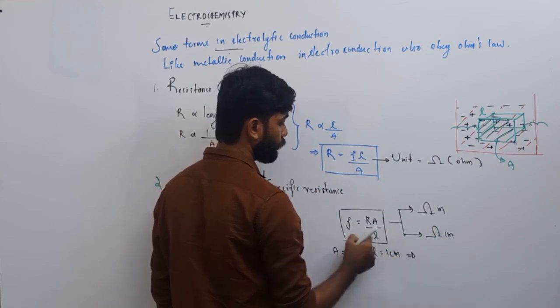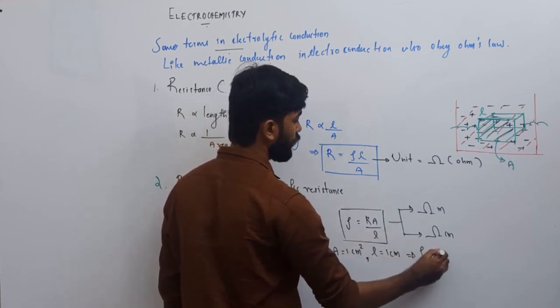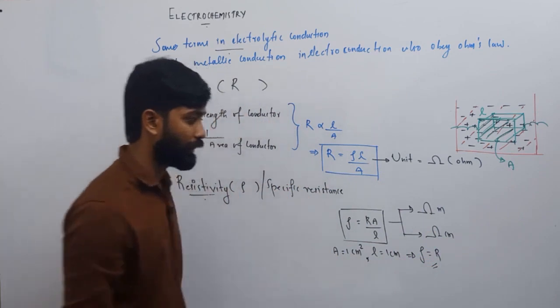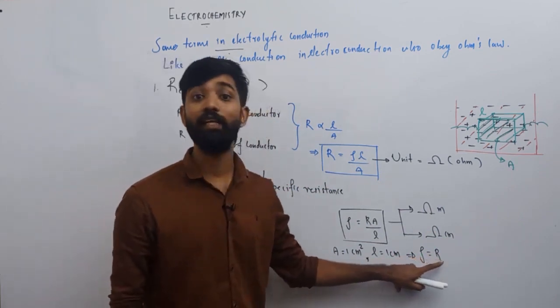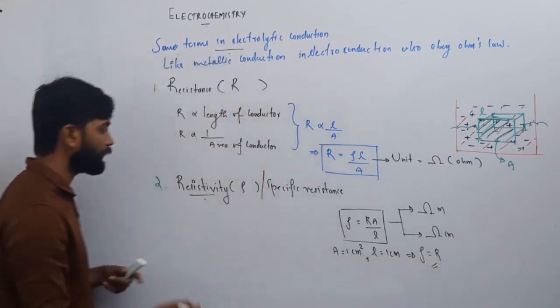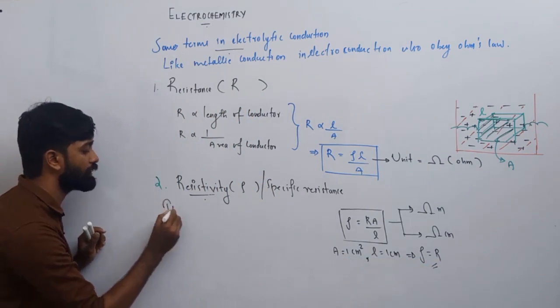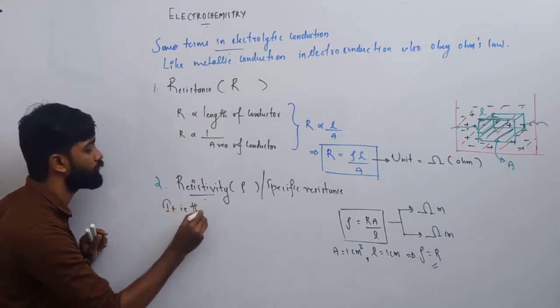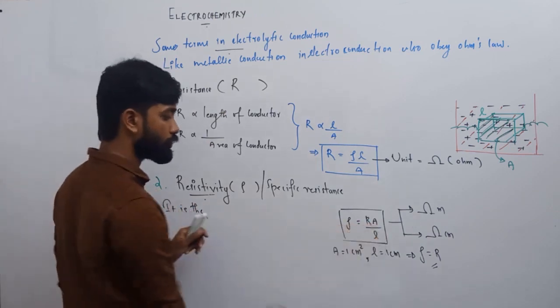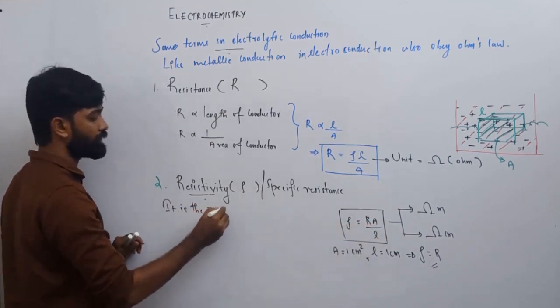Then what happens to rho? Rho will be equal to R. So it is clear that your resistivity is equal to resistance. So what is resistivity? It is the resistance.